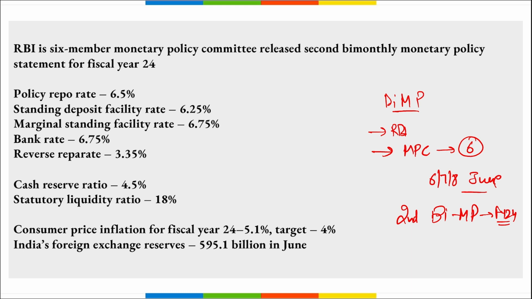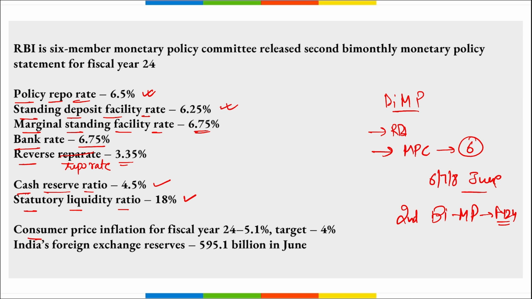Correct? If we look at some of the rates that have been unchanged, first is your policy repo rate. It is at 6.5%. Then the standing deposit facility rate, it is 6.25%. Then comes your marginal standing facility rate, it is 6.75%. Bank rate 6.75, reverse repo rate that is 3.35%. Then comes your cash reserve ratio, that is CRR 4.5, statutory liquidity ratio SLR 18%.